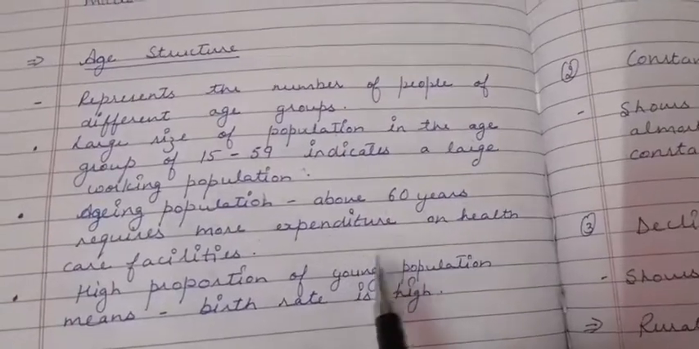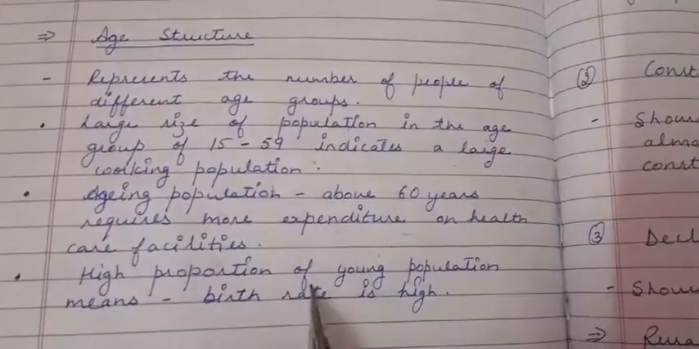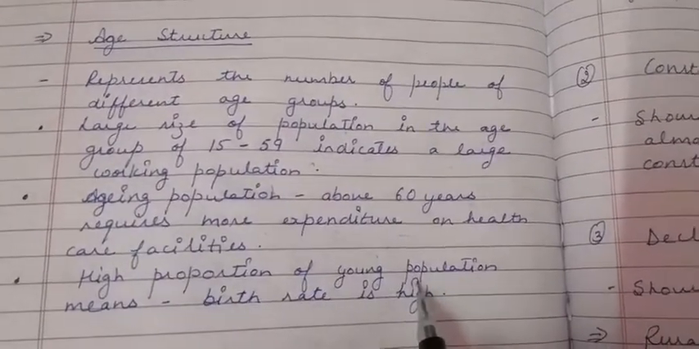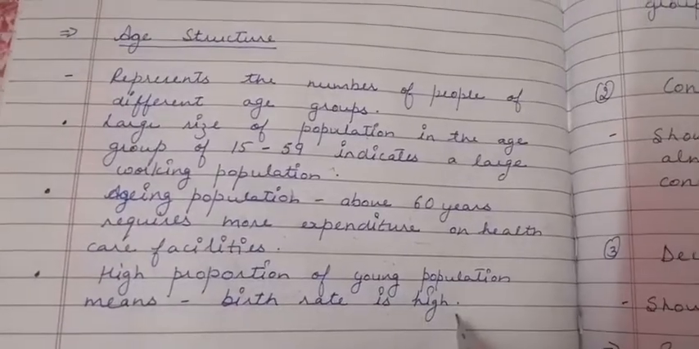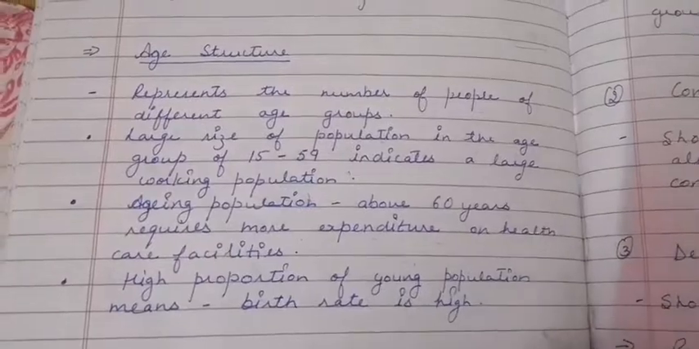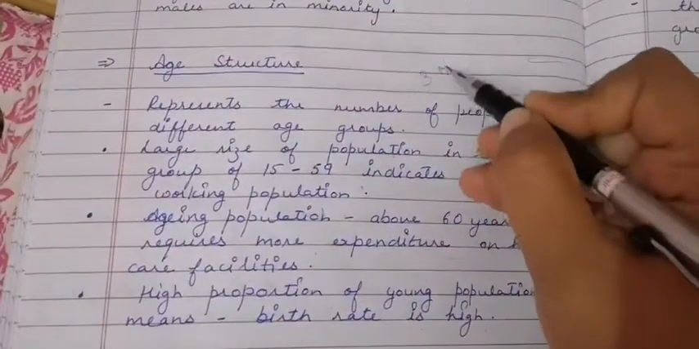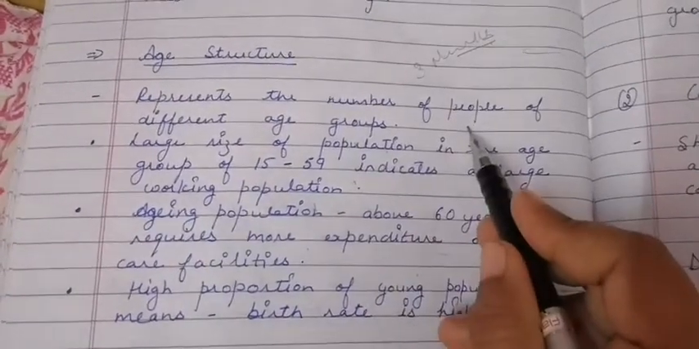Because that is an old population, aging population. So the country where the youth population is very high, we say that in that country the birth rate is also high. So this age structure is also important for 3 marks. So what is the meaning of age structure?